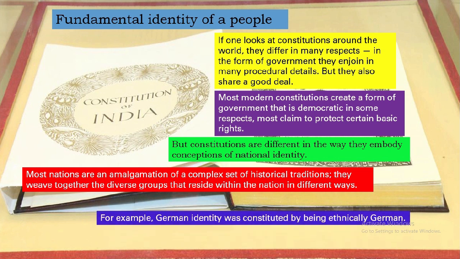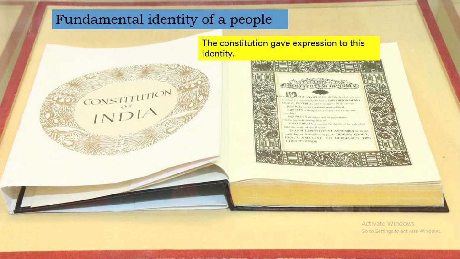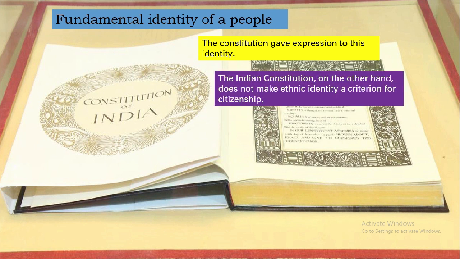For example, German identity was constituted by being ethnically German. So every nation has its own set of national identities. The Constitution gave expression to this identity. The Indian Constitution, on the other hand, does not make any kind of ethnic identity a criterion for citizenship. Whereas in Germany, we have seen German ethnicity is considered a criterion, but in India, no ethnic identity is a criterion for citizenship.